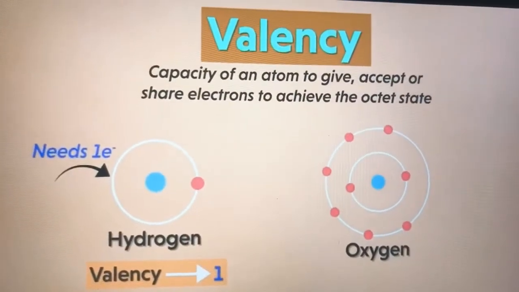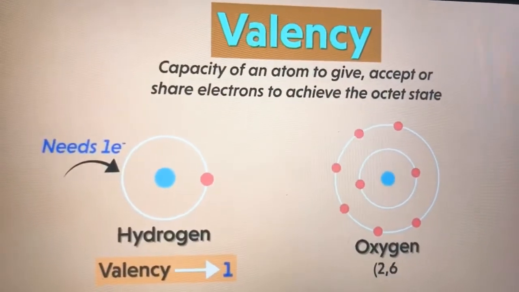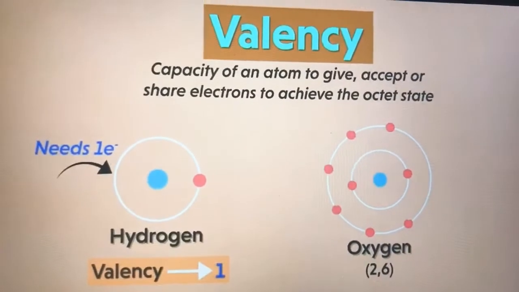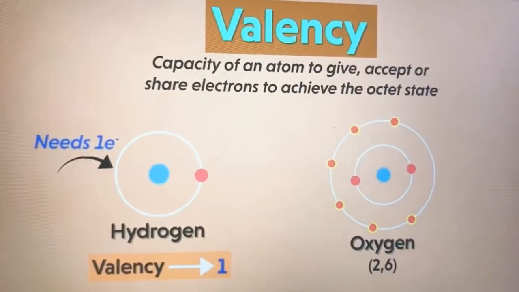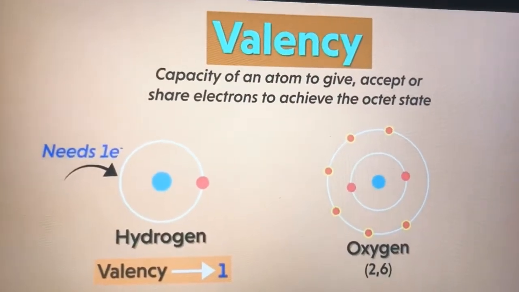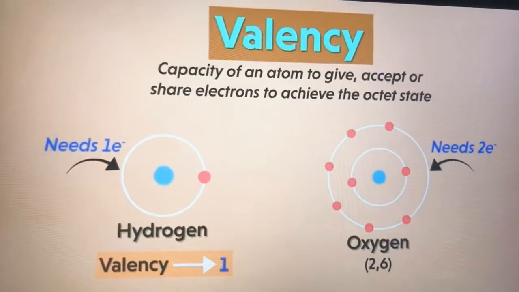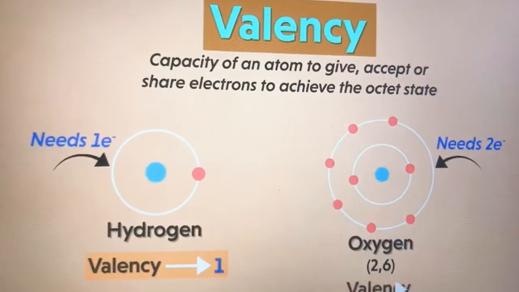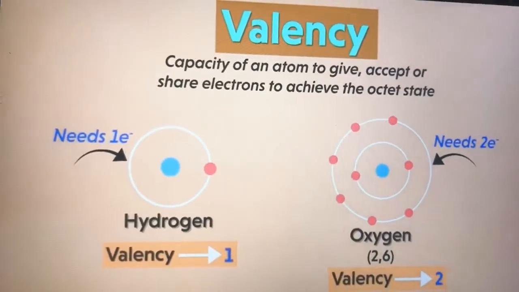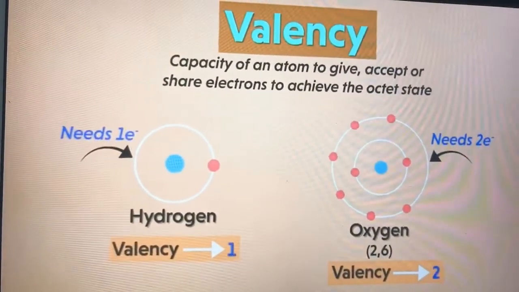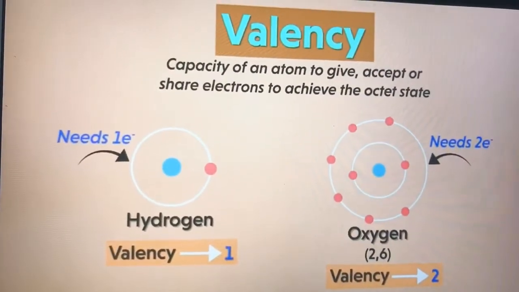The electronic configuration of oxygen is 2, 6. That means it has 6 electrons in the outermost shell. So how many electrons are needed to complete the octet? Yes, 2 electrons. Thus, the valency of oxygen is 2. It accepts or takes 2 electrons from other atoms for completing the octet.